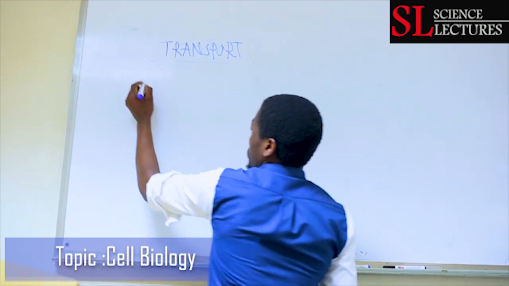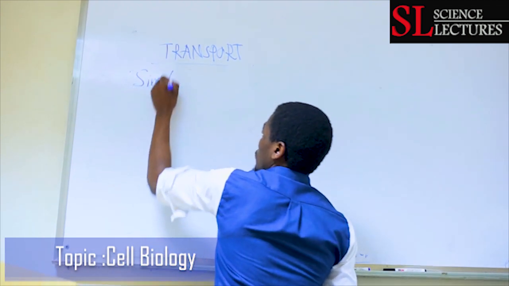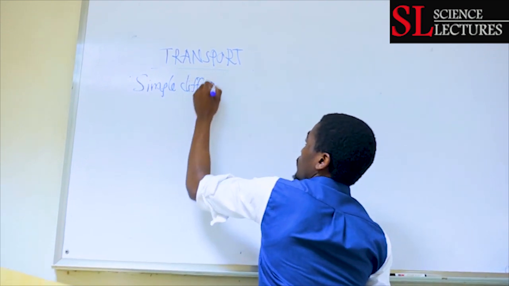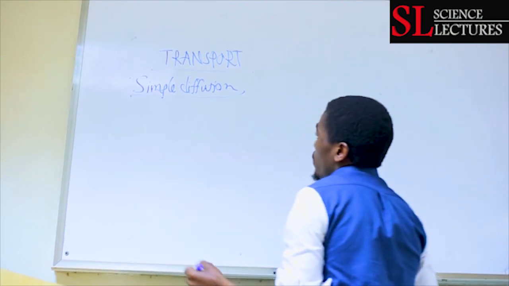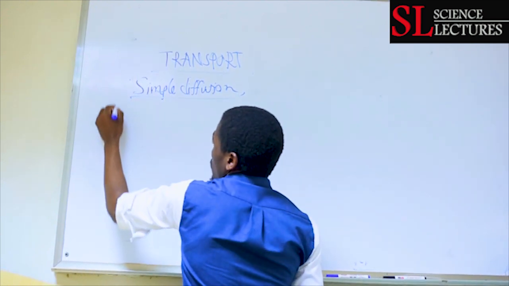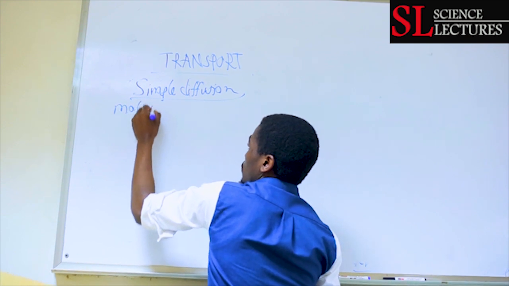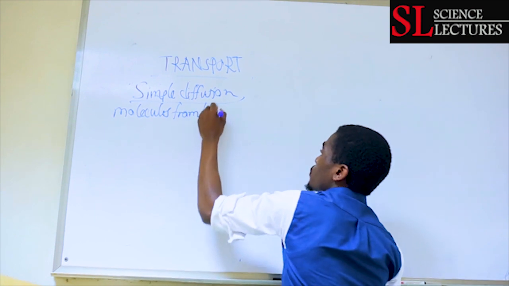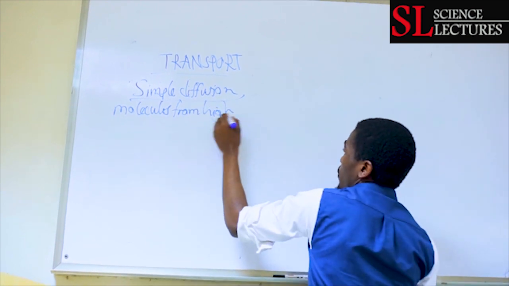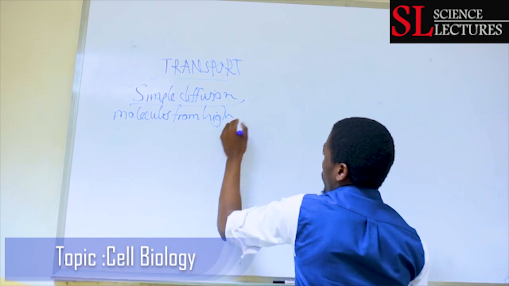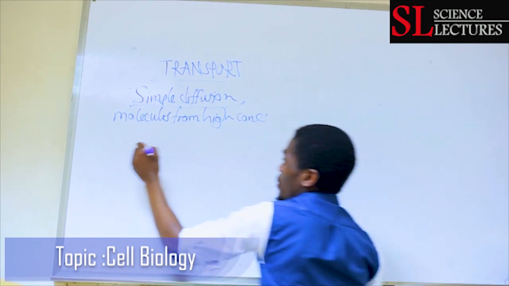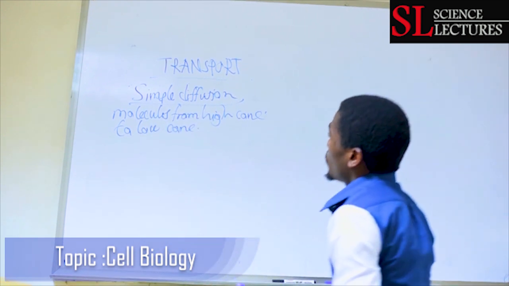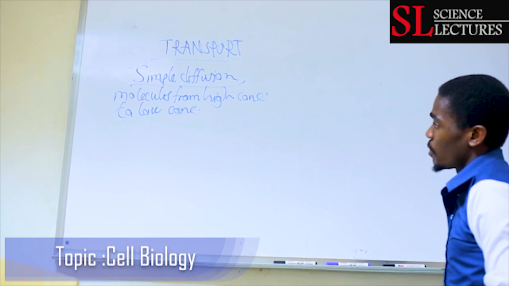So simple diffusion. What is simple diffusion? This is movement of molecules from a region of high concentration to a low concentration.